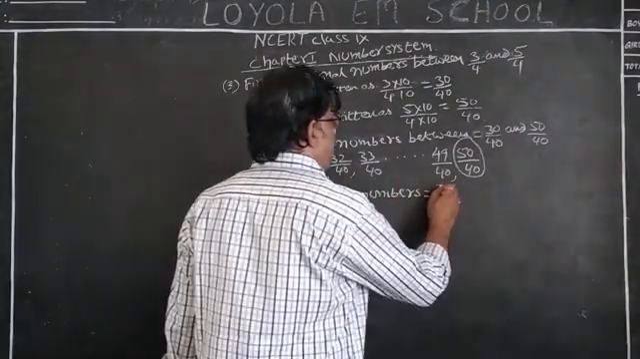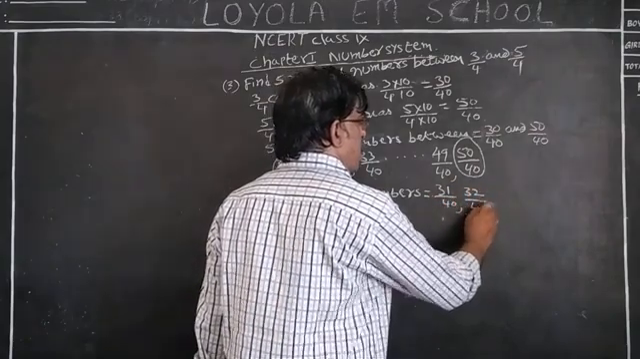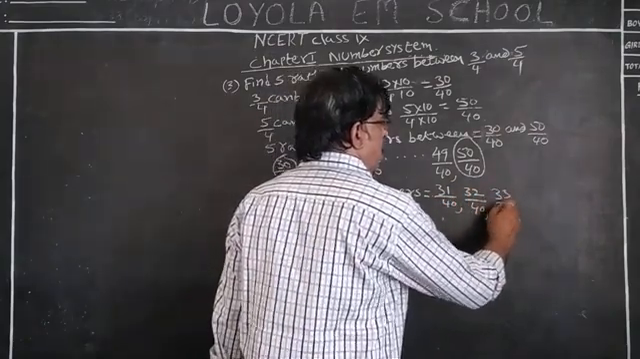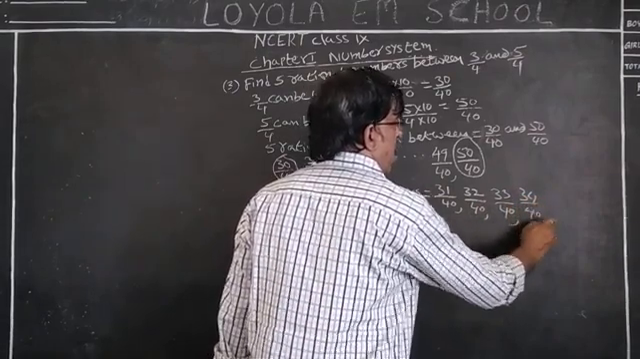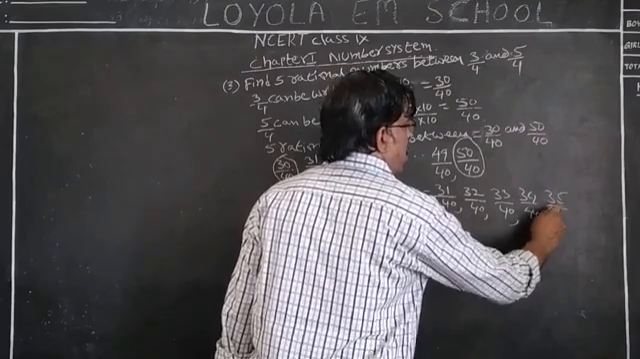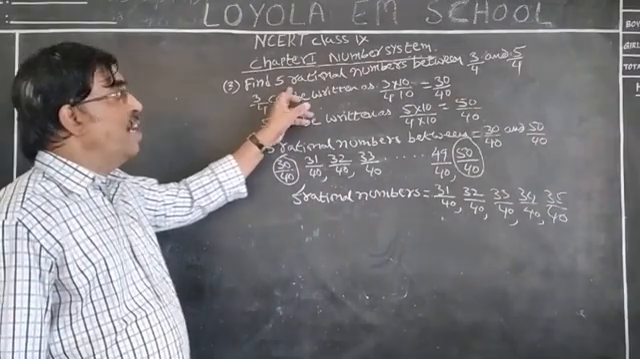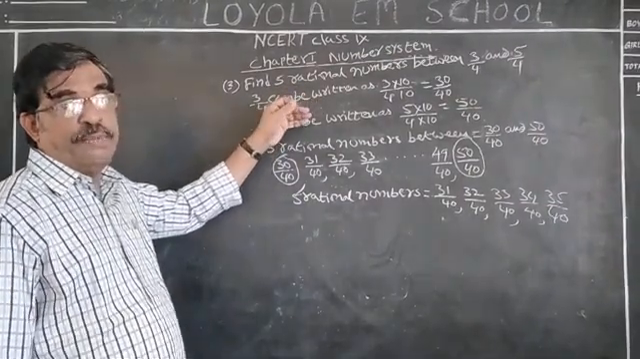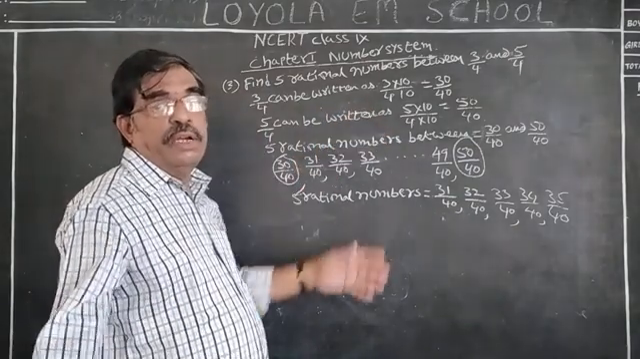31 by 40, 32 by 40, 33 by 40, 34 by 40, and 35 by 40. Now, understood all of you, when you want to find more than 5 rational numbers, or 8 rational numbers, or 10 rational numbers, this is the procedure. Understood?